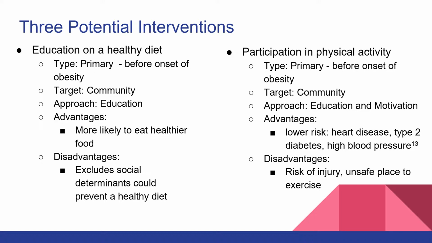And an advantage to this, of course, would be to lower the risk for heart disease, type 2 diabetes, high blood pressure, all the biological aspects of obesity. A disadvantage would be a risk of injury, which we can combat through education and an unsafe place to exercise. Low income communities usually are not the safest areas to be outdoors or doing anything. But of course, that also has a solution to it as well.